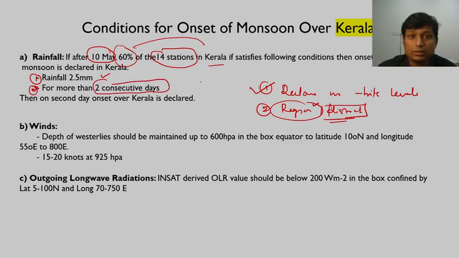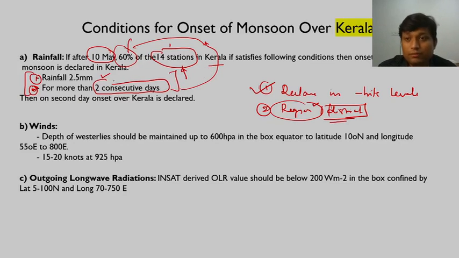So if these two conditions are fulfilled at 60 percent of these 14 stations, then only we declare that there is onset of monsoon over Kerala. So this is part 1.